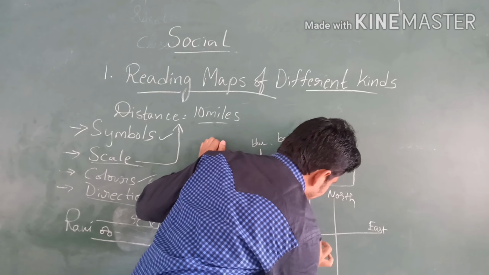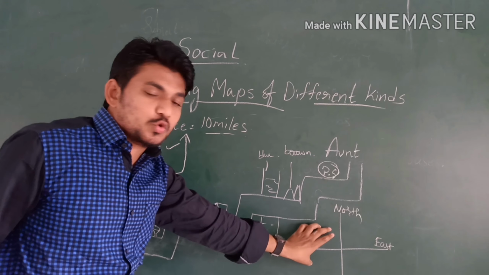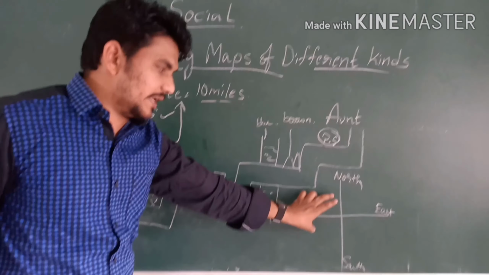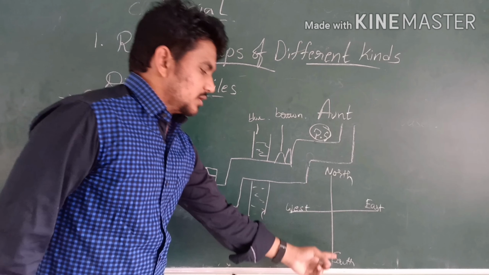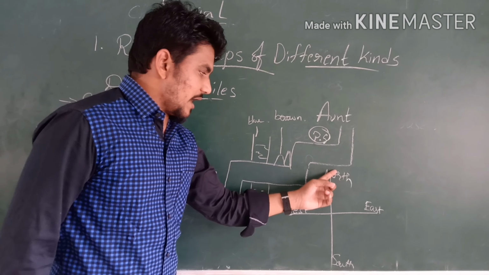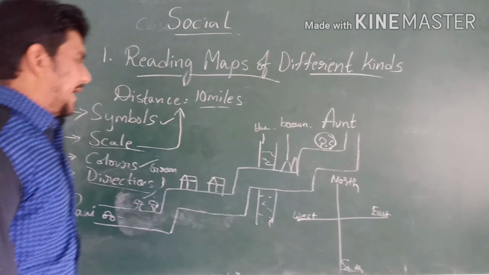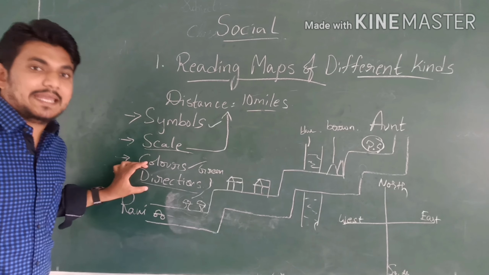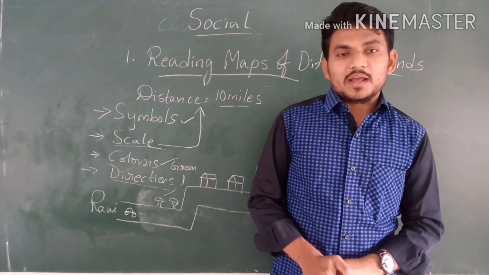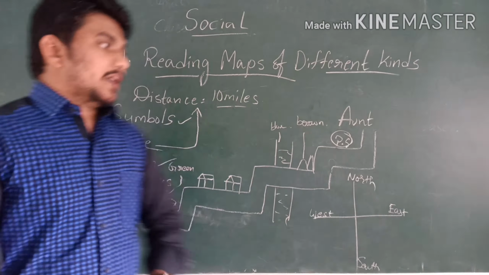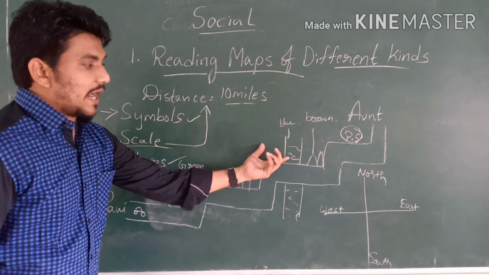Next, west. These are the 4 directions used to identify any location or place or country or city on the map. What are the 4 directions? North, south, east, west. By using the directions also, we can easily identify any location or place or country or city or town on the map. In this way, these are the 4 languages used to identify any place.